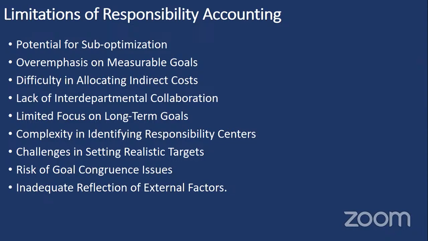There is a complexity in identifying the responsibility center, which cannot be easily identified, and setting up the targets is also one of the difficult tasks. There may be overlapping of goals between different business units, and there will be no reflection of external factors. See, what is happening in the outside environment may not be taken into consideration while defining a responsibility accounting system in a business organization. So these are some of the limitations of responsibility accounting.